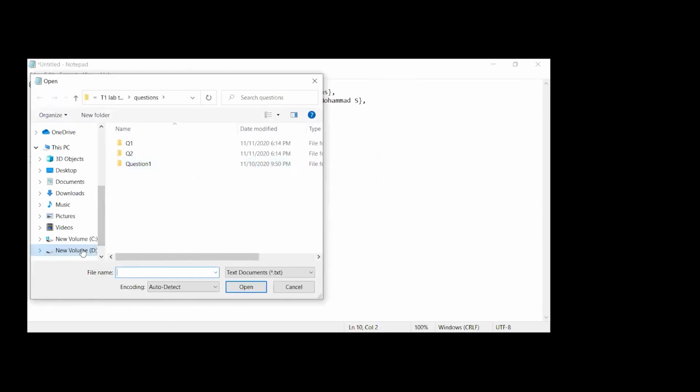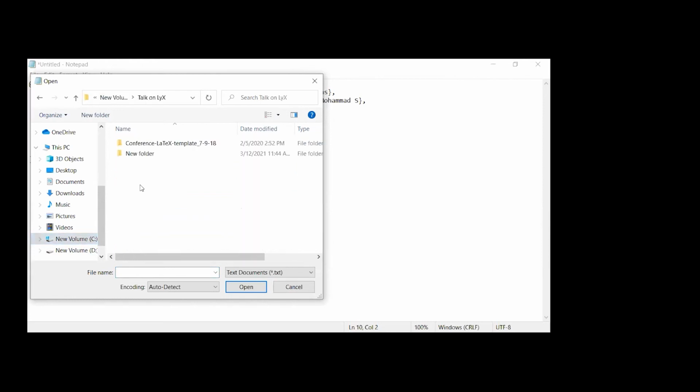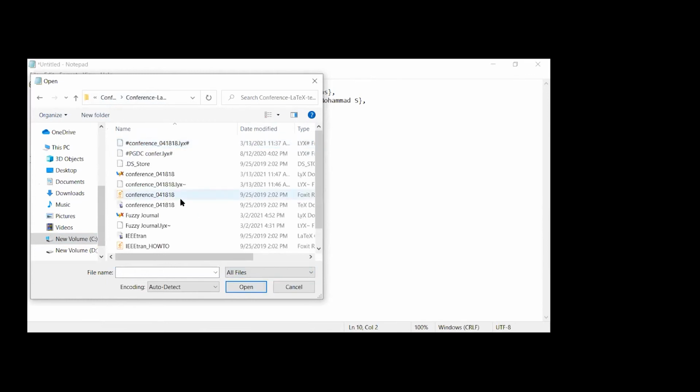So let me open my notepad file for your reference. I'll tell you how it works. So here are my references.